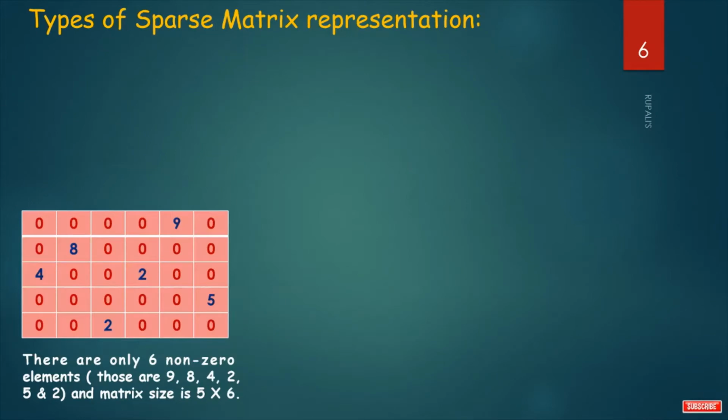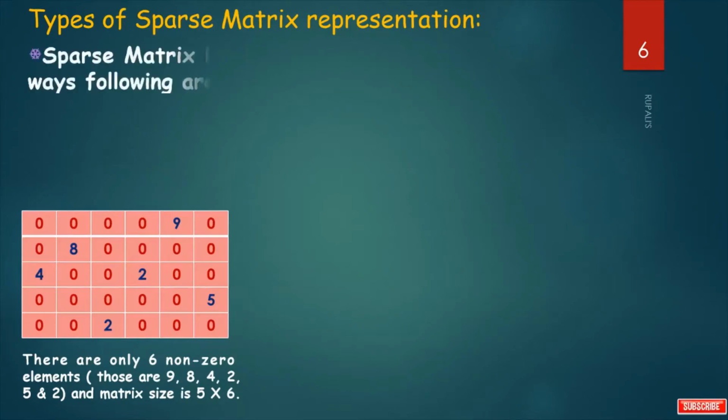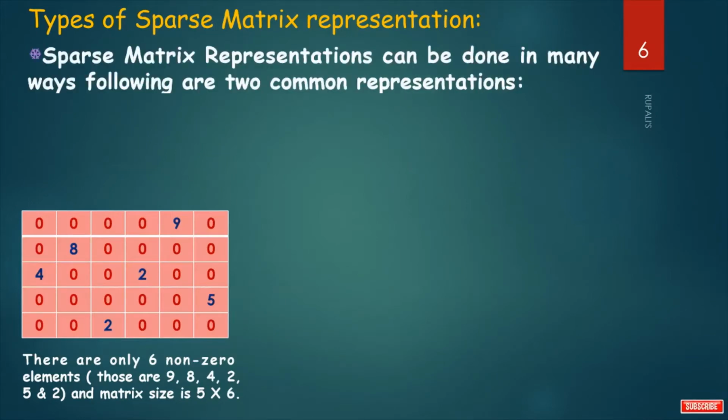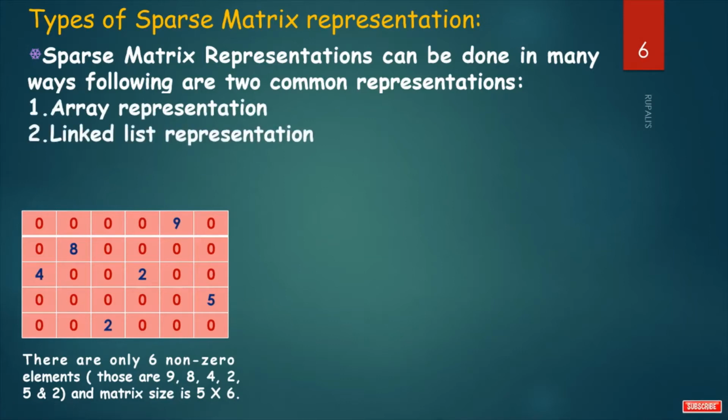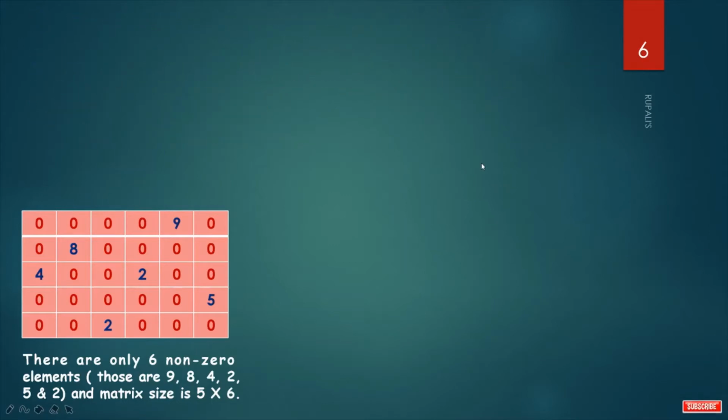Types of sparse matrix representation. Sparse matrix representations can be done in many ways. Following are two common representations. First one is array representation and second is linked list representation. Now we will learn array representation.